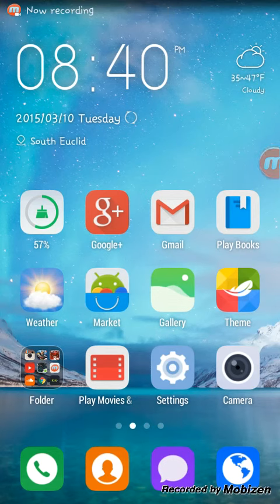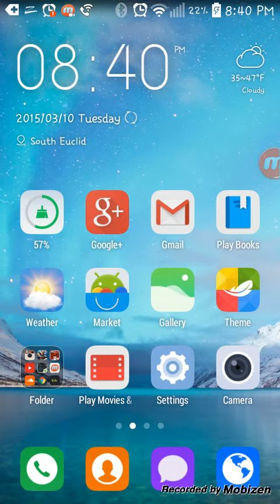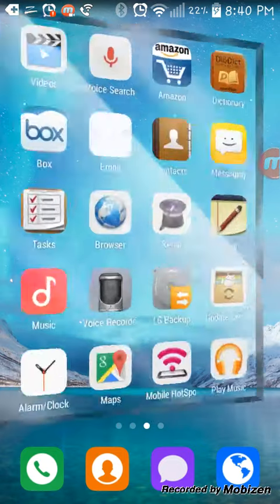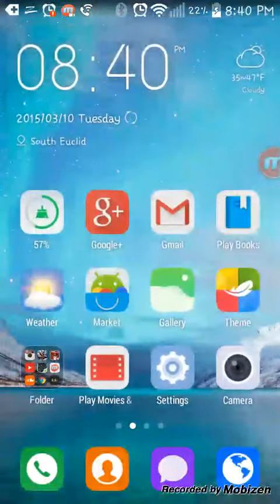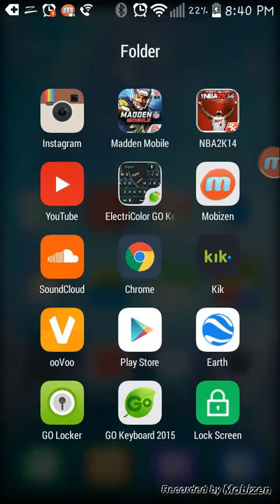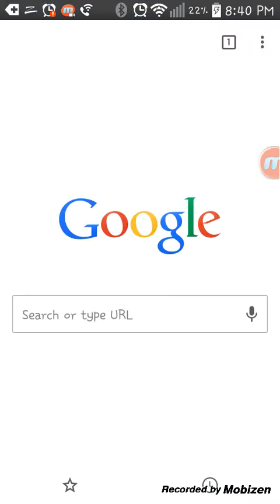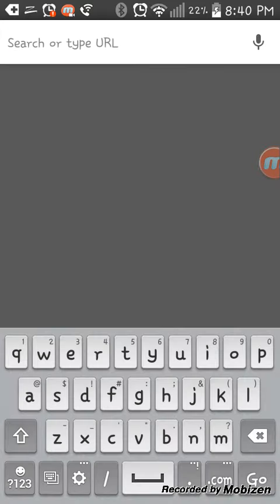Hello guys, today I will be showing you how to get NBA 2K14 on Android. Well, let's look for the Chrome browser. It's best to use Chrome browser because it goes way faster on Android devices, and the regular browser doesn't work as fast. So let's get this started. Well, of course, hold up, I have it saved.